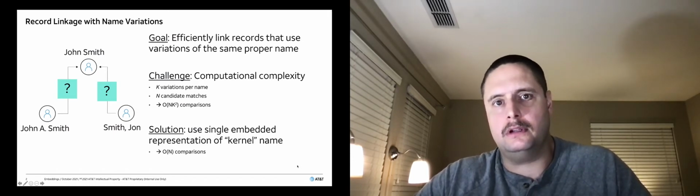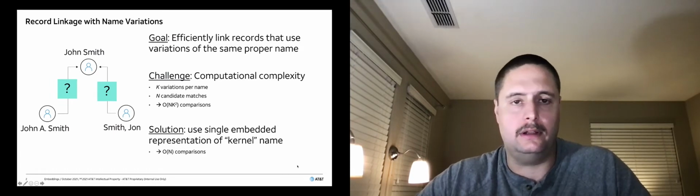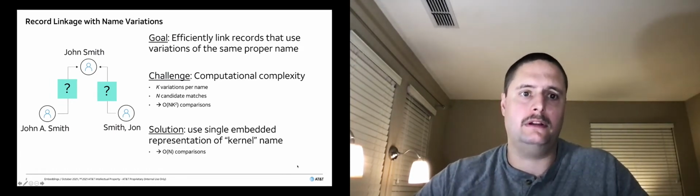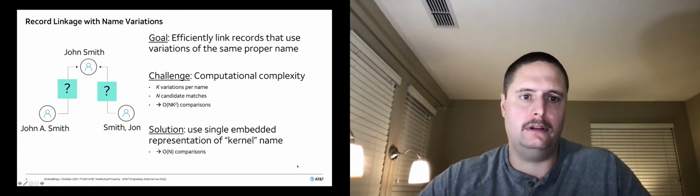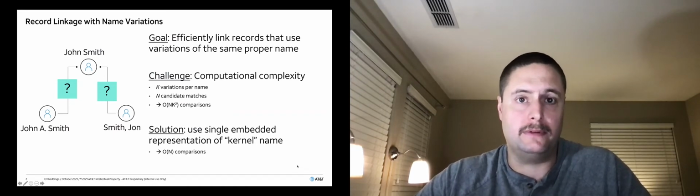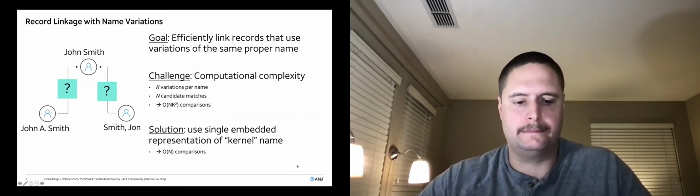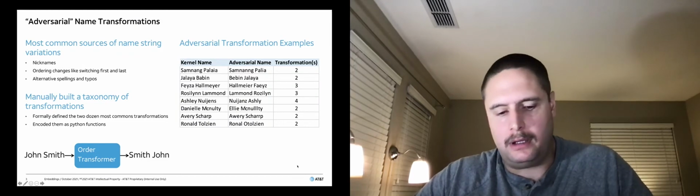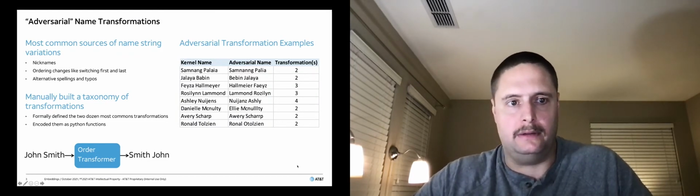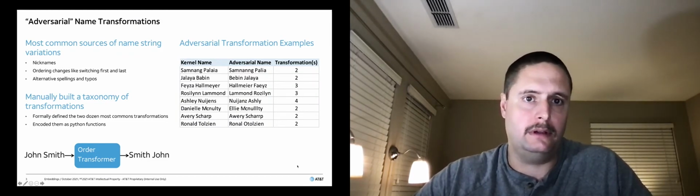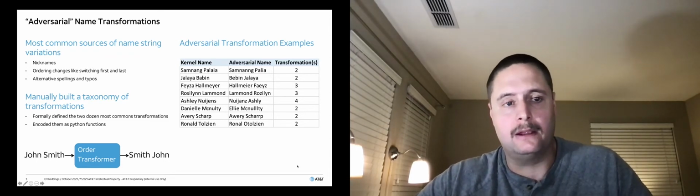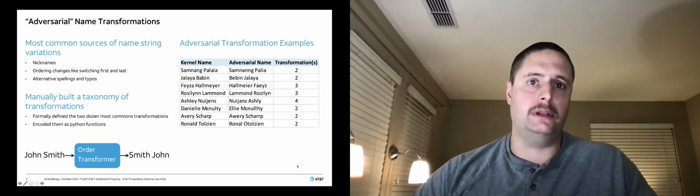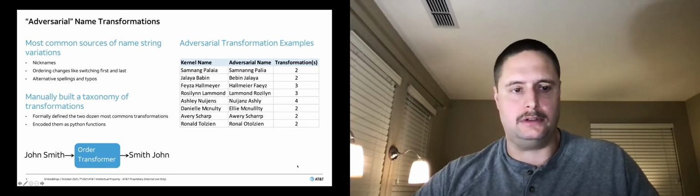Our solution is to use doc2vec to create a single canonical representation of proper name strings in the embedding space that can be efficiently compared with candidates. There are many common variations of name spellings that can induce blind spots in our record linking algorithms. We consider these transformations to be a type of adversarial transformation.